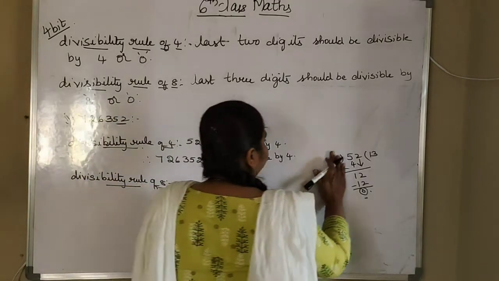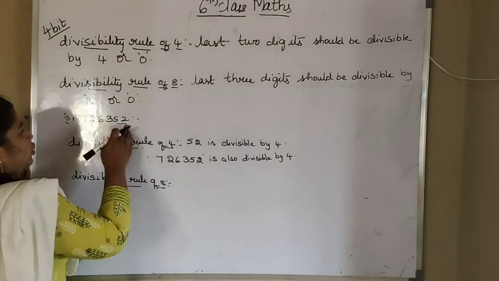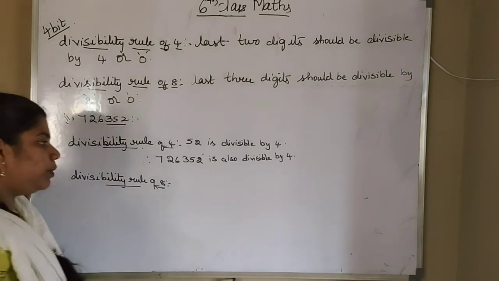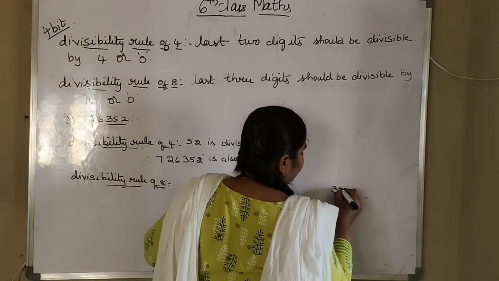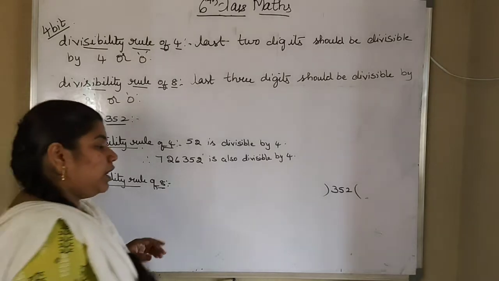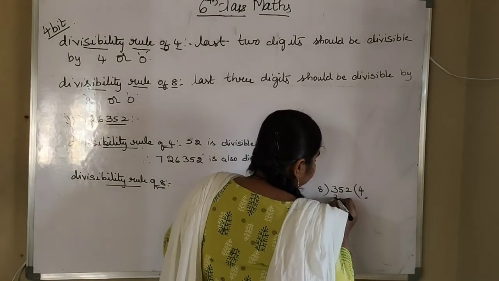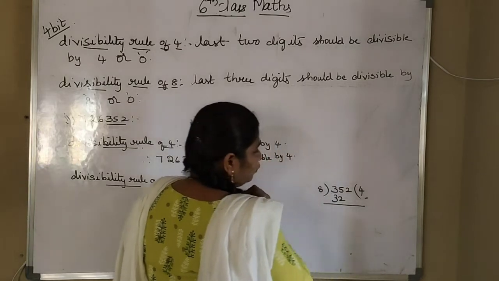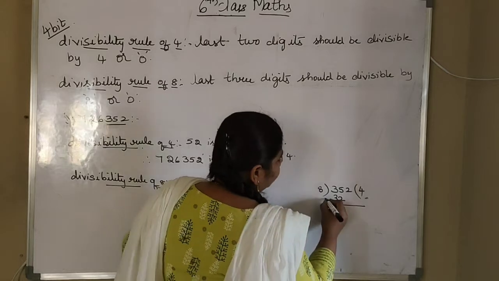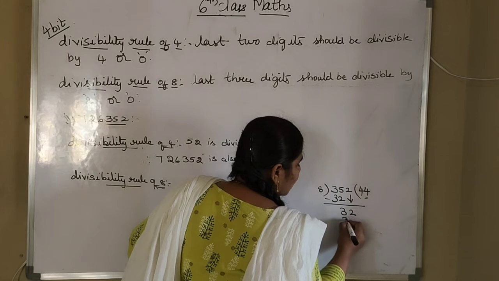Okay, now we have to check for divisibility rule of 8. What is divisibility rule of 8? Last 3 numbers we have to check now. If last 3 numbers are divisible, whole number will also be divisible. So you check for 352. We have to divide with which table? 8 table. 8 4s are 32. Next here it will be 3. Bring this 2 down. Again 8 4s are 32.